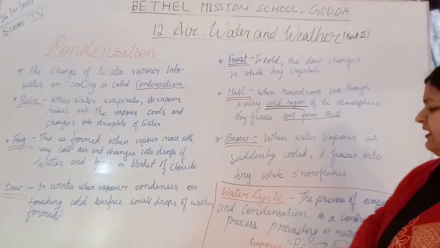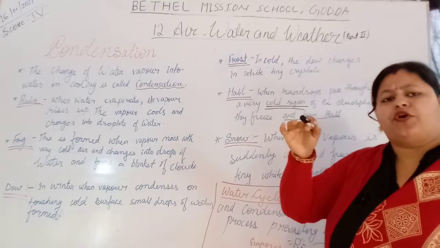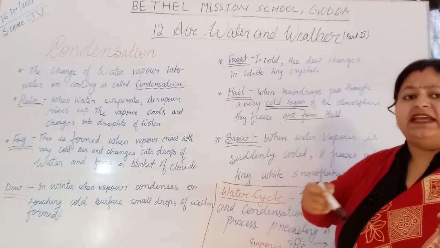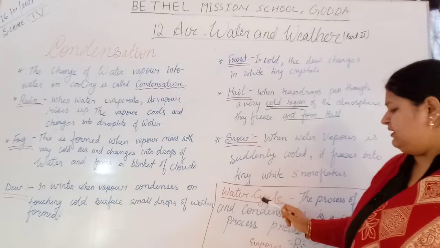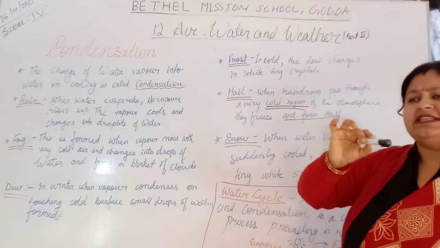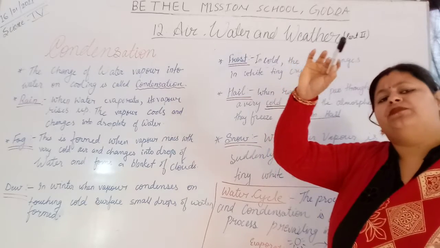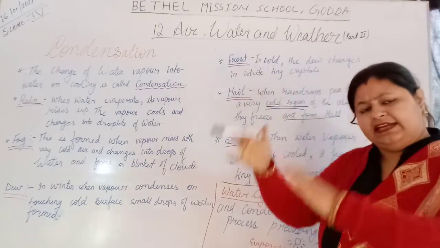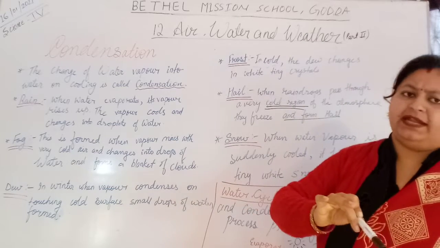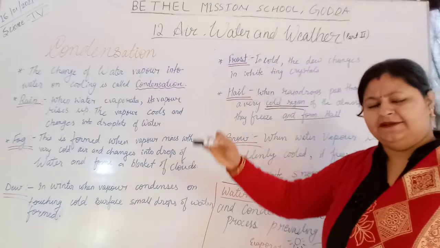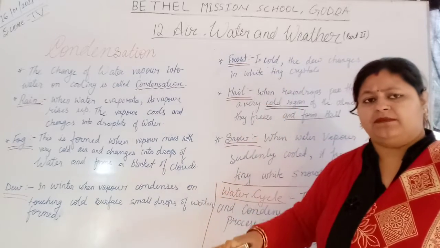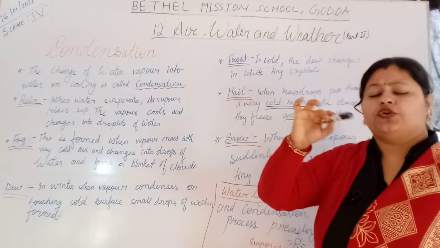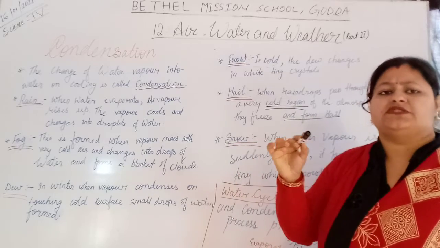Okay, the next topic is the water cycle. The water cycle is a very important, essential part of our nature. It is a continuous process. Cycling means continuous process. Water evaporates and goes up, there it condenses, becomes cool, becomes a water cloud, and again falls into the water bodies. Again it evaporates, goes up, cools, and again rain drops come down to the water body. This continuous process of cooling and evaporating of water is known as the water cycle.